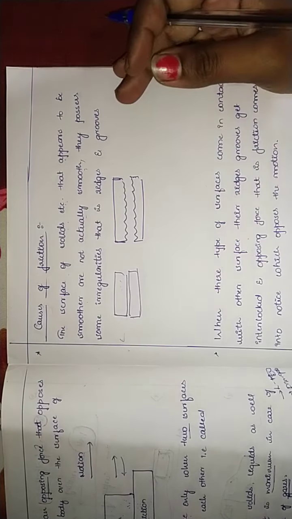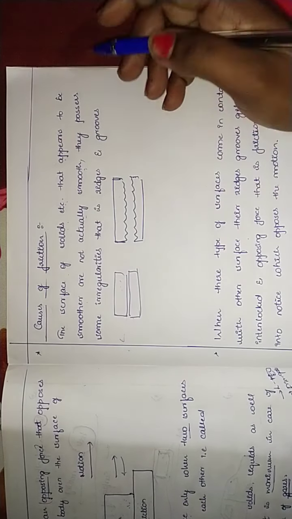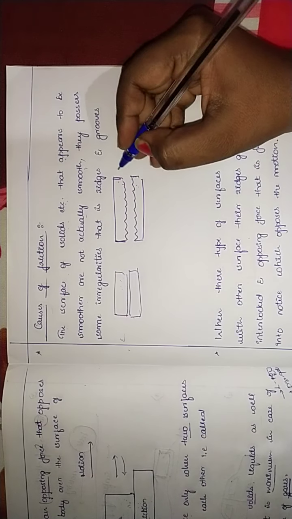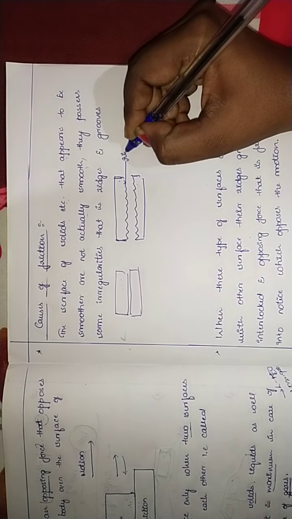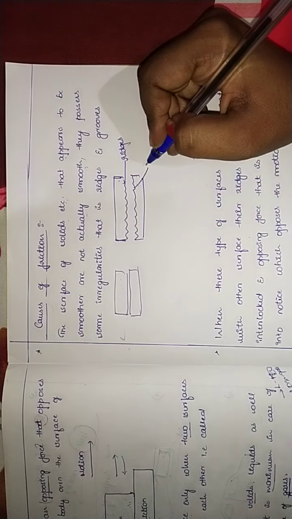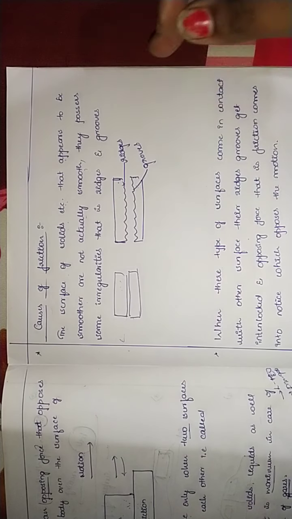The surfaces that appear to be smooth are not actually smooth. These two appear to be smooth, but they are not smooth. They contain some ridges and grooves. So this is ridges and here grooves. Okay, so what happens?